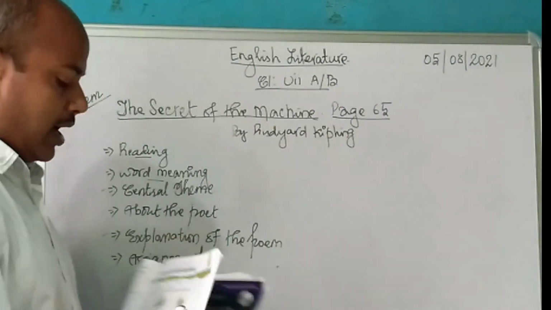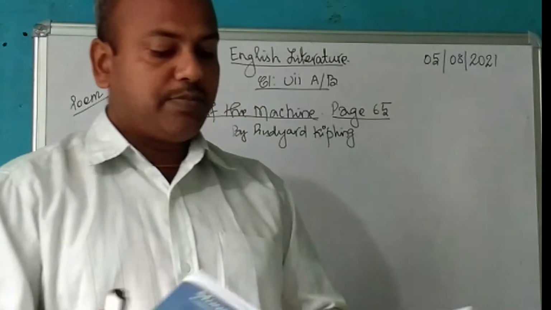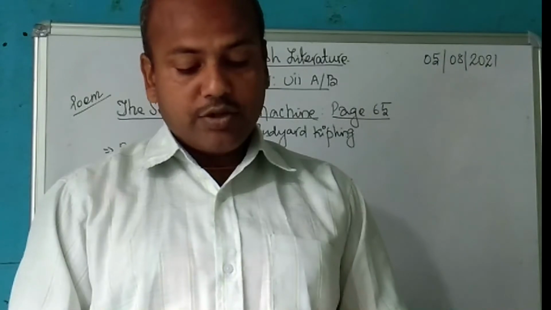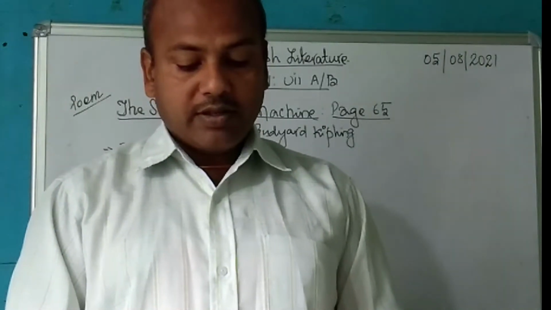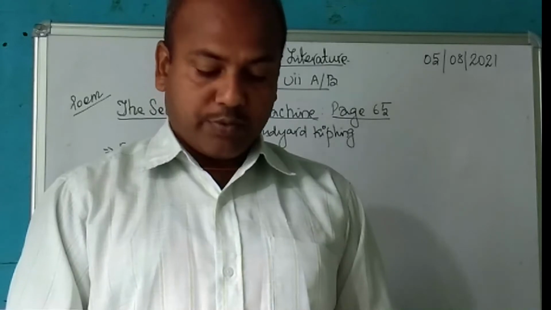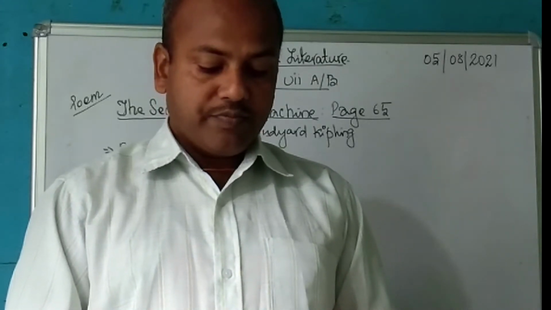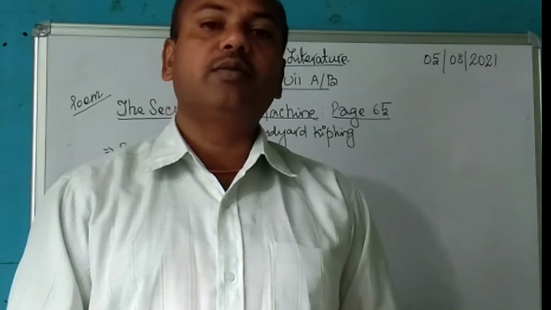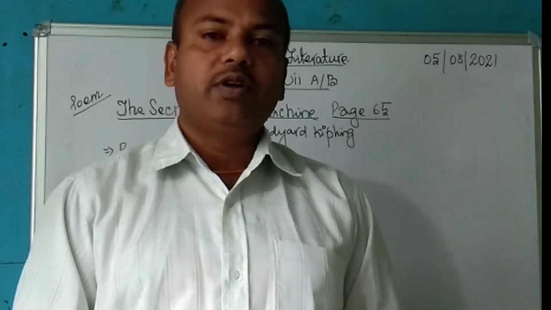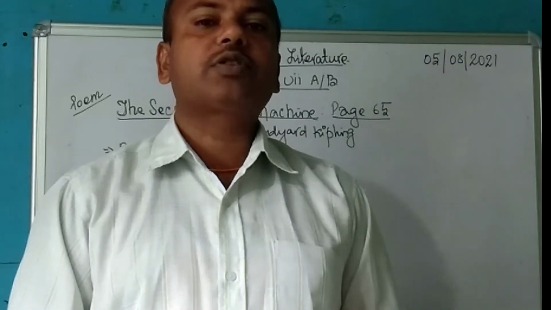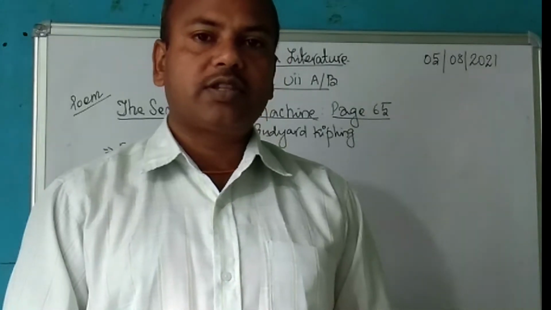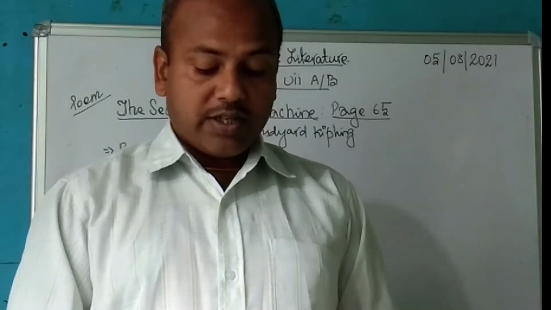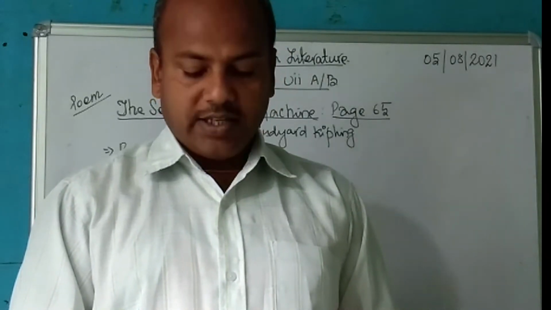Now about the poet. The information about the poet is given on the next page, page number 66. I suggest you do a reading. He was a British author of novels and poetry. He was born in Mumbai, and he is famous for his fiction, notable among which is the Jungle Book. You must remember, and many of you must have read Jungle Book. In fact, most of you are supposed to have read it. This is a very interesting book, meant especially for children of your age group. And he was awarded the Nobel Prize for Literature in the year 1907.